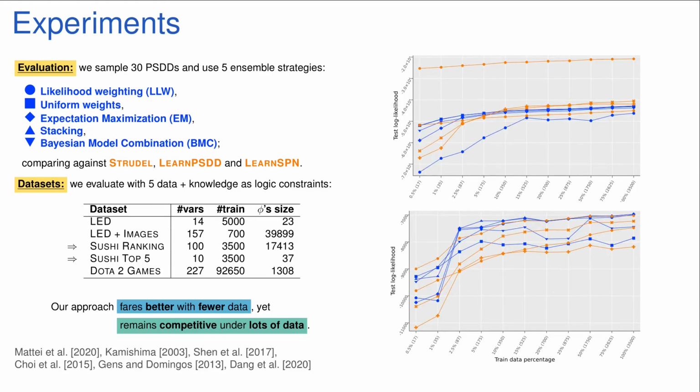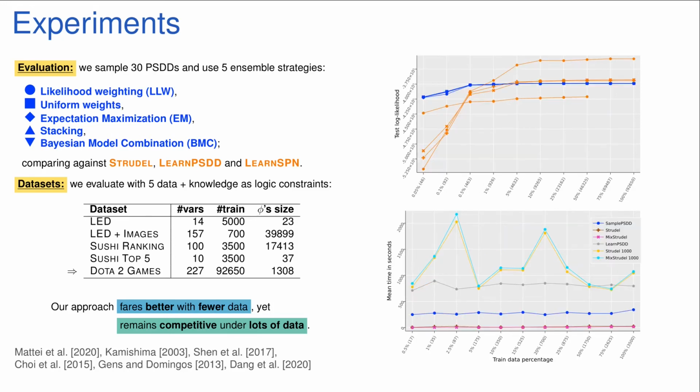The 2 next datasets are based on the well-known Kamishima sushi dataset, where 5,000 rankings are laid out for 10 sushi types. The sushi ranking variant models preference the same way as the setting proposed in Choi et al. 2015. We also use the sushi top 5 variant, as proposed in Shen et al. 2017, where only the best of 5 in each ranking is shown, ignoring the preference relation between elements. This is equivalent to a 10 choose 5 cardinality constraint.